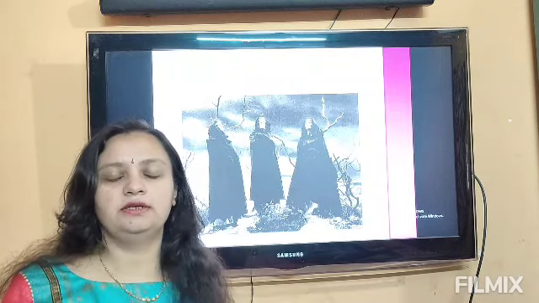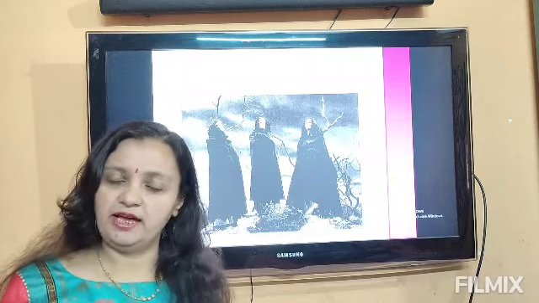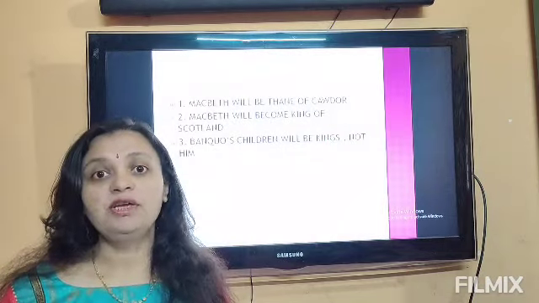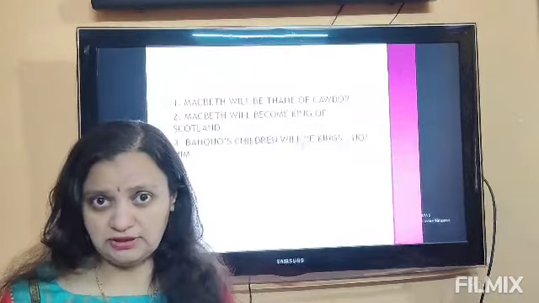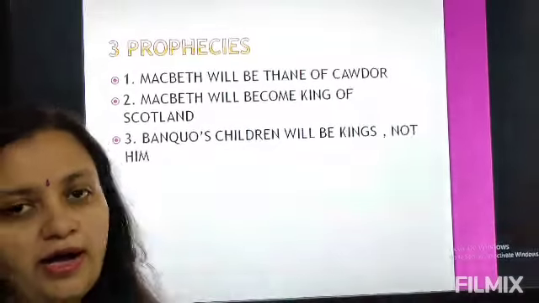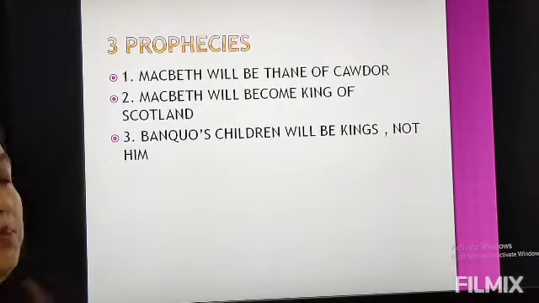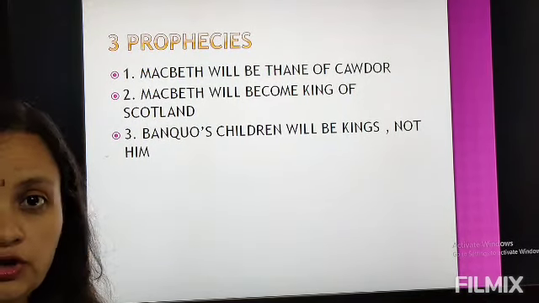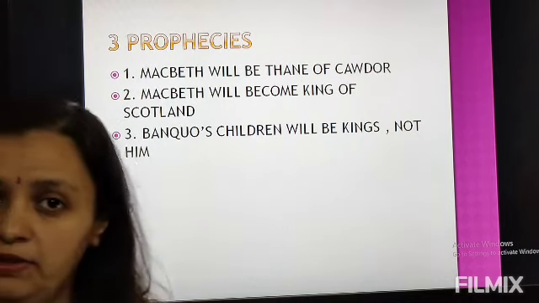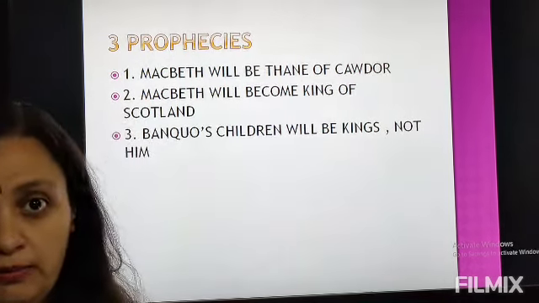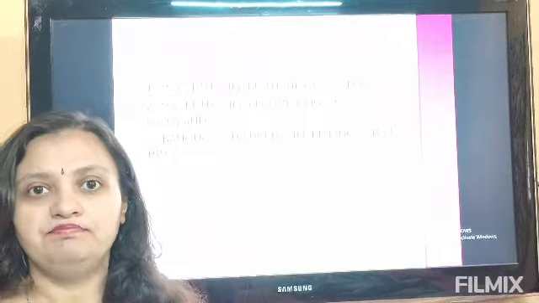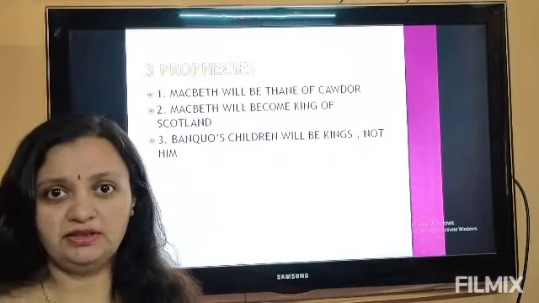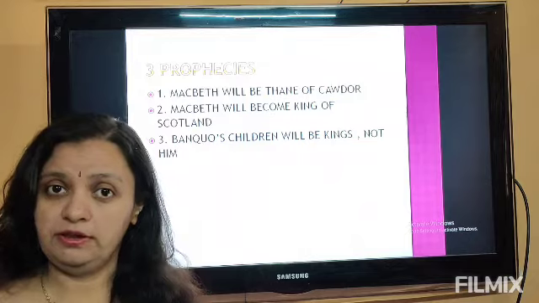So these three witches. Now Macbeth and Banquo are returning from their battlefield. They are moving towards the kingdom, towards the king's palace, and they happen to meet the witches. And when they meet, the witches make three predictions in front of Banquo and Macbeth. They say Macbeth will become the Thane of Cawdor, Macbeth will become the king of Scotland, and Banquo's children will be kings. Banquo himself will not be able to become a king, but his kids are going to be the rulers of different countries. But for Macbeth, there were two predictions, that he is going to be the Thane of Cawdor and he is going to become the king of Scotland.